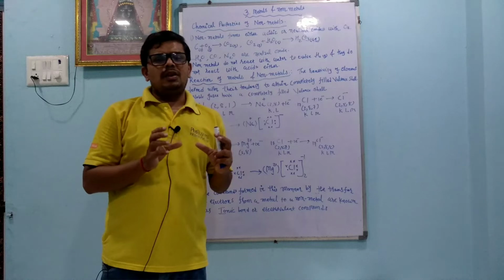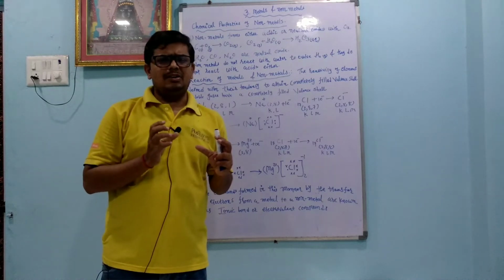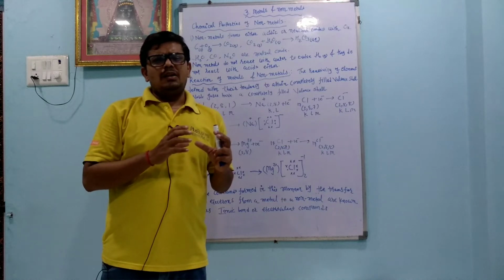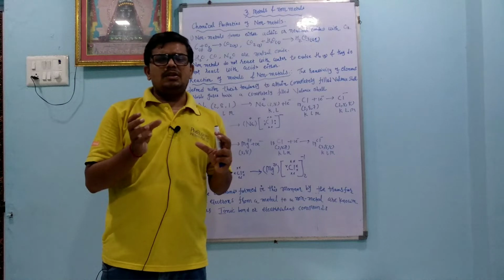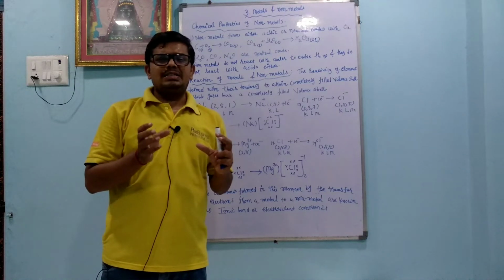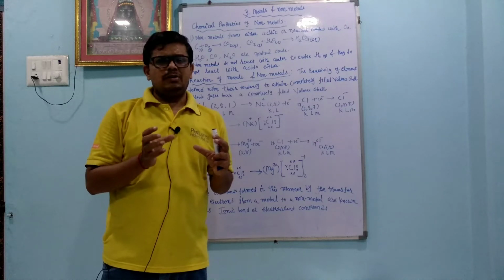But non-metals have no tendency to lose electrons, they have a tendency to gain electrons. So non-metals have no tendency to give electrons to the hydrogen present in the water, so hydrogen gas is not produced when non-metals react with water.